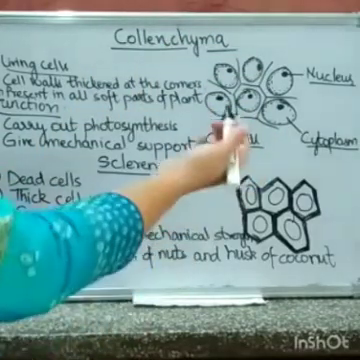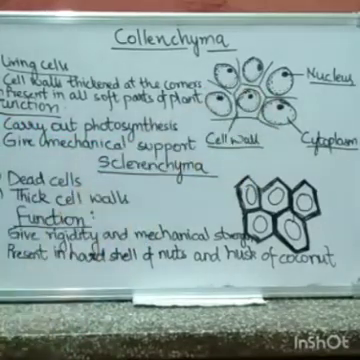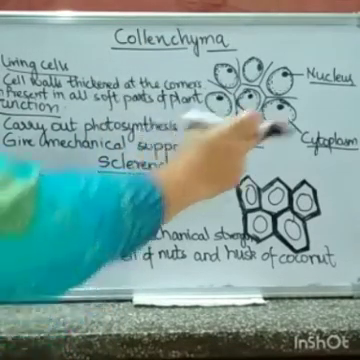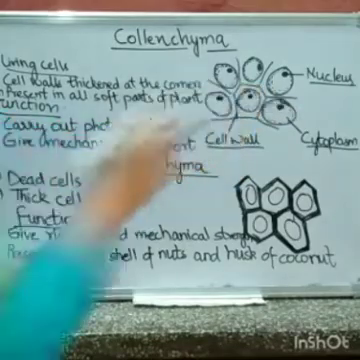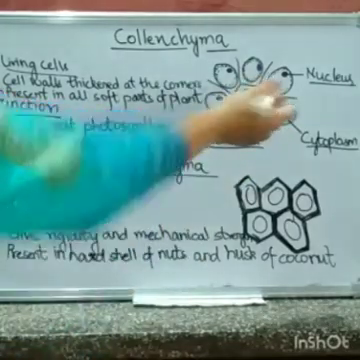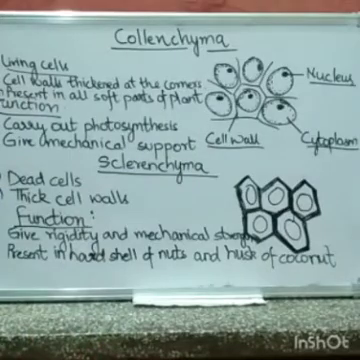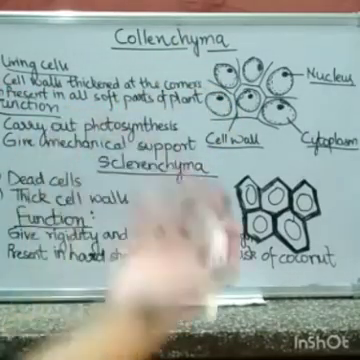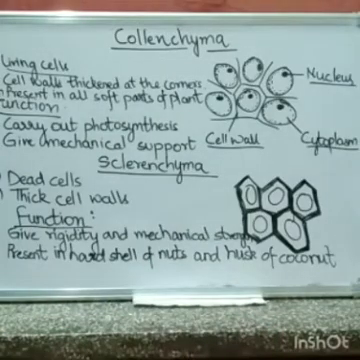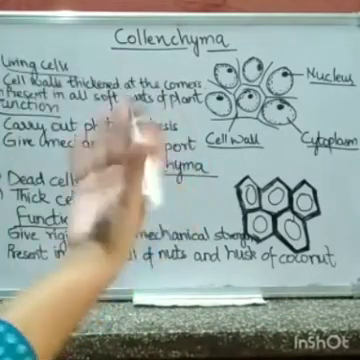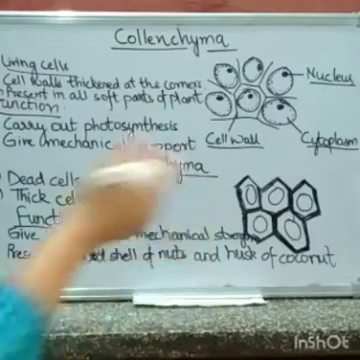If we see the cells of collenchyma, you can see here, they look just like parenchyma, and plus the cells are arranged compactly with no intercellular spaces. You can see here. Now the function of collenchyma is to carry out photosynthesis, and the second function is to give mechanical support to the plant.